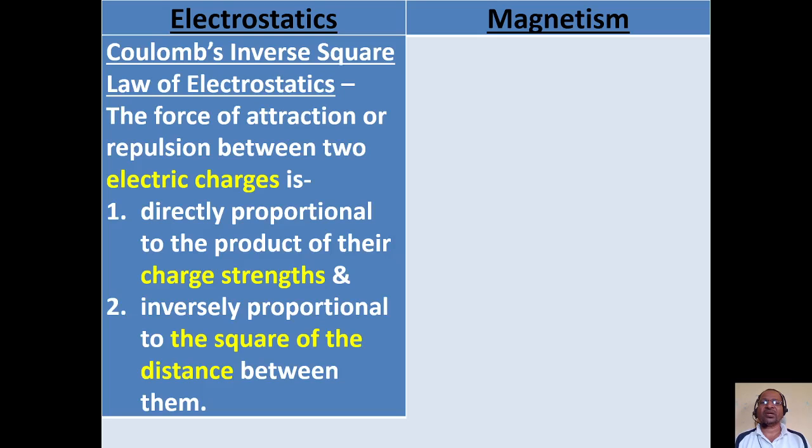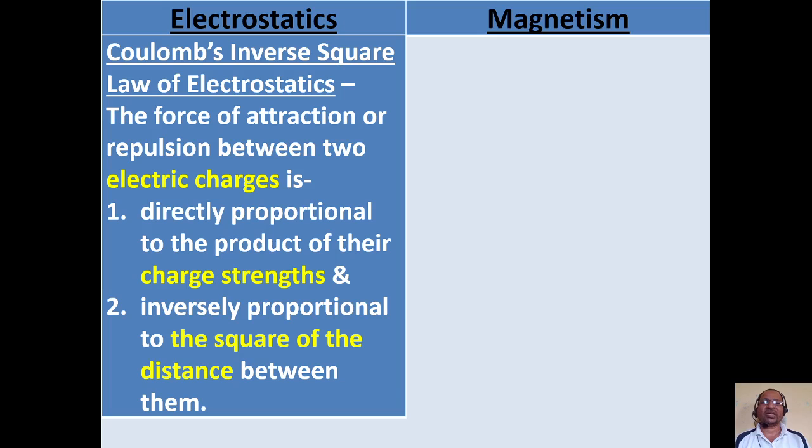In electrostatics, we have an important law, which is Coulomb's inverse square law of electrostatics. It says that the force of attraction or repulsion between two electric charges is directly proportional to the product of their charge strengths and inversely proportional to the square of the distance between them.